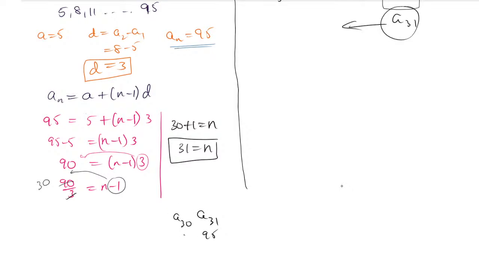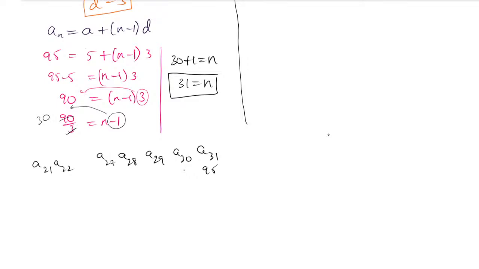So A30 will be some value, A29 will be one more value, A28 another value, A27 one more value, but we have to go for the 10th term. Whether the 10th term becomes A21 or A22 is most important. So how to find it? All of you concentrate here, because several students have gone wrong. We have to go back from the last: first term, second, third, fourth, fifth, sixth; A26 is the 6th, A25 is the 7th, A24 is the 8th, A23 is the 9th, and A22 will become the 10th term from the last.